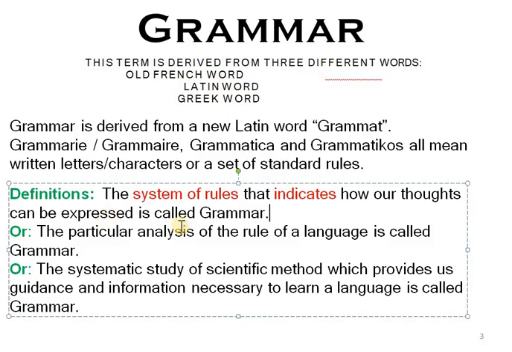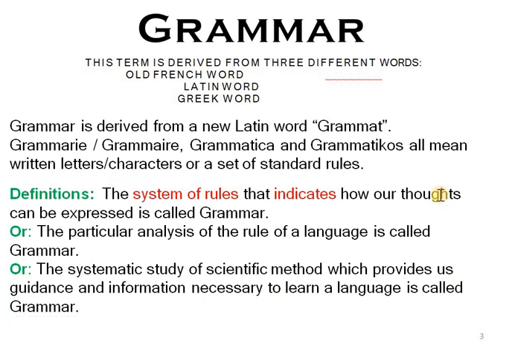That is called grammar. Grammar is the set of rules, the system of rules by which we can speak a language and write correctly. The analysis of rules of a language is called grammar. Another definition is the systematic study, a scientific method that provides us guidance and information necessary to learn a language. Now, a question arises.